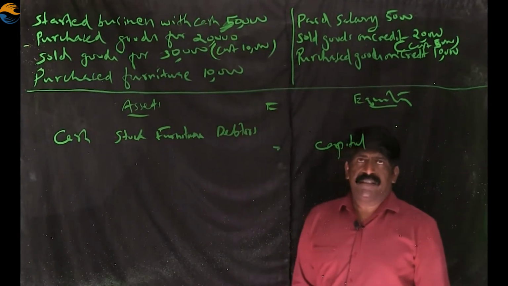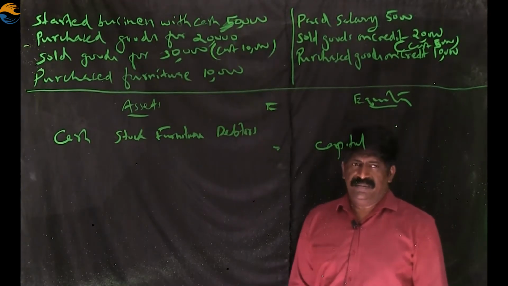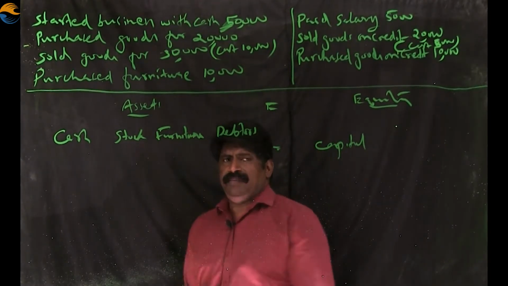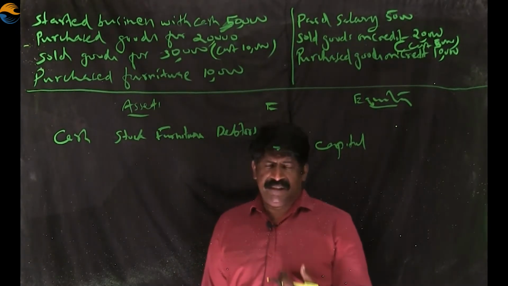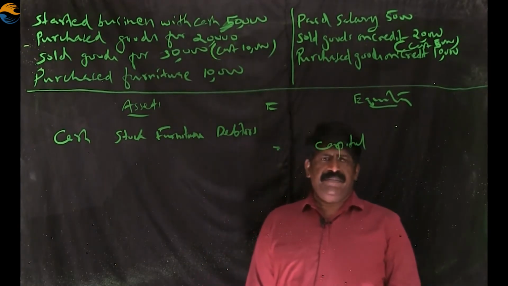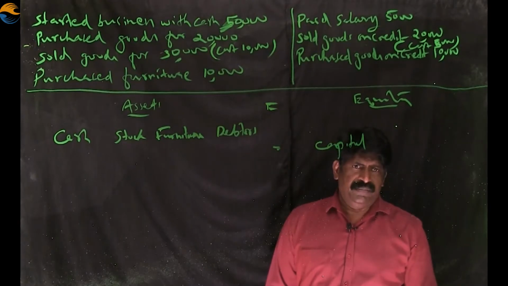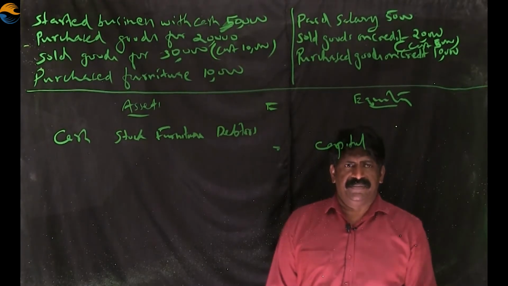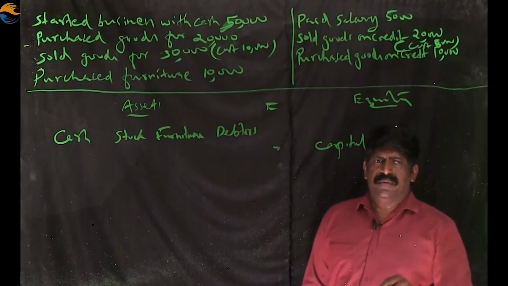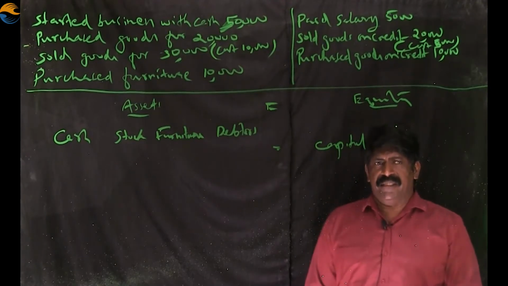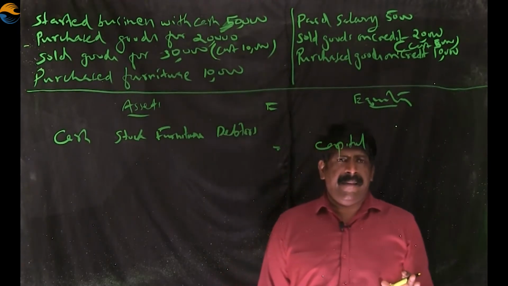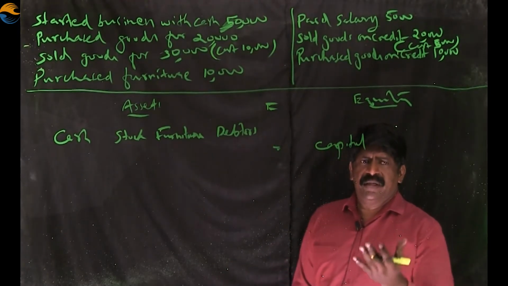When we come to the next transaction, purchased goods on credit. When we purchase goods, definitely it will affect stock. The stock will get increased. When you are purchasing goods, goods are coming into the business, so it will affect the stock. At the same time, we have not paid any amount to them. We have to pay on a future date, in connection with the purchase. We purchased the goods and didn't pay the money.